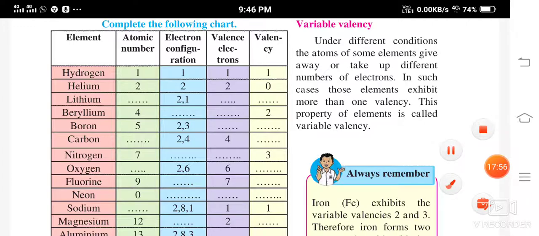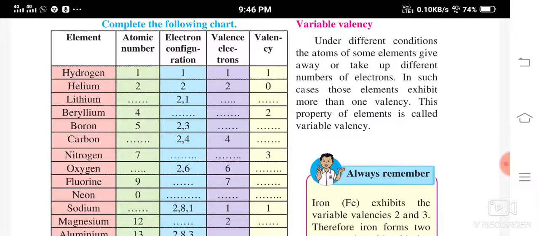Now variable valency. Under different conditions, the atoms of some elements give away or take up different numbers of electrons. In such cases, those elements exhibit more than one valency. This property of elements is called variable valency.